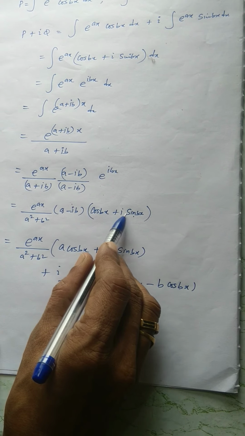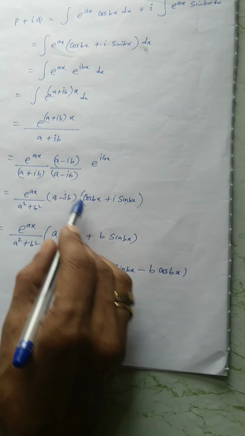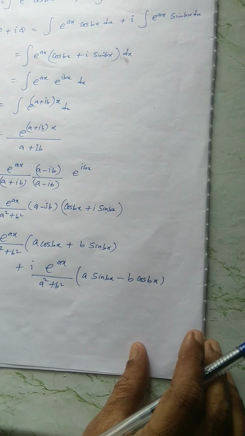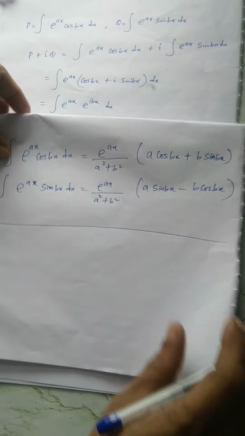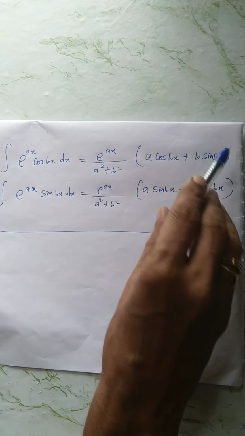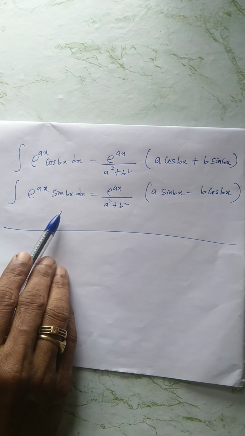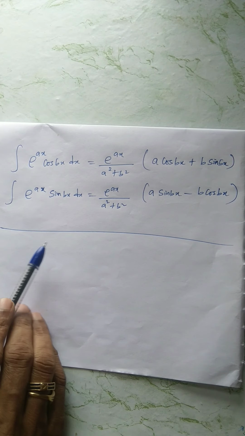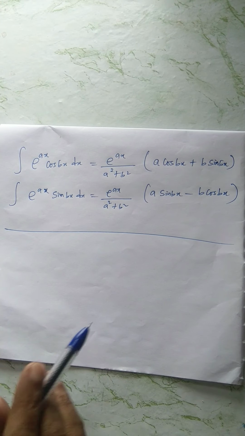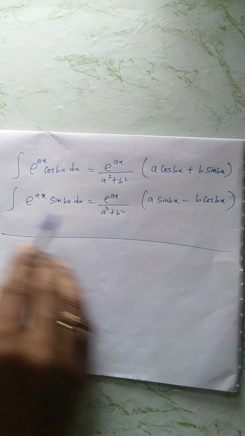So finally the formula is like this, for integral of e power ax cos bx dx, after separating real part and imaginary part. So you have to recall this formula for solving problems, but how are you going to mug it up? I'll explain the theory, how to deduce the integrals, but we want only the final results.